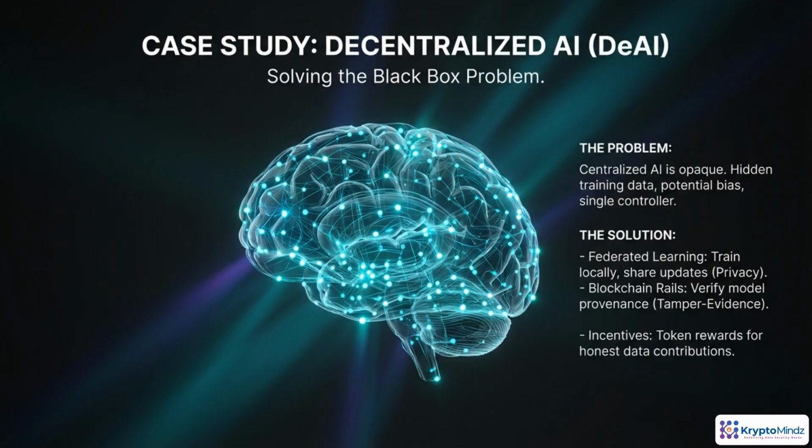Consider a medical diagnosis model built without any hospital ever shipping raw patient data. Each hospital trains locally and only shares gradient updates. Those updates are committed to a blockchain, so anyone can audit which version of the model used which contributions, and when. On top of that, you issue tokens when sites provide high-quality, non-fraudulent data and slash rewards for detected manipulation. You've turned a black box AI into a transparent, incentive-aligned, verifiable collaboration.